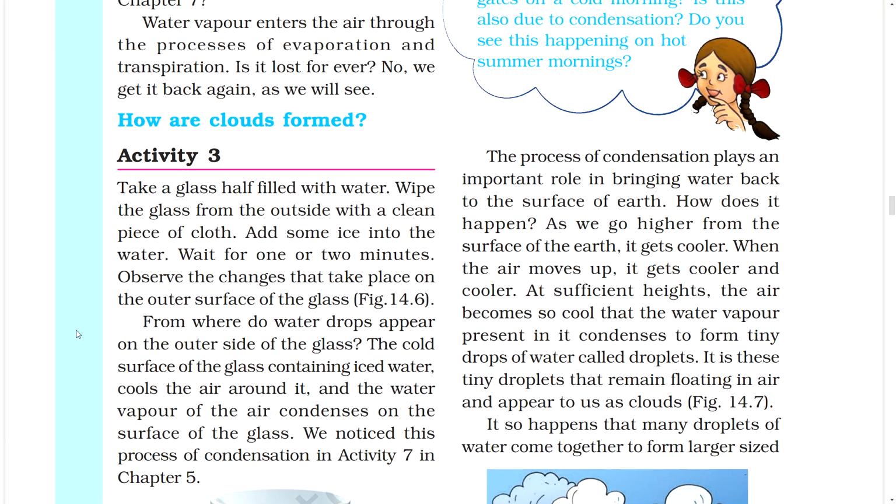How are clouds formed? Activity 3. Do this. Take a glass half filled with water. Wipe the glass from the outside with a clean piece of cloth and add some ice into the water. Wait for 1 or 2 minutes. Observe the changes that take place on the outer surface of the glass. Figure. From where do water drops appear on the outer side of the glass?